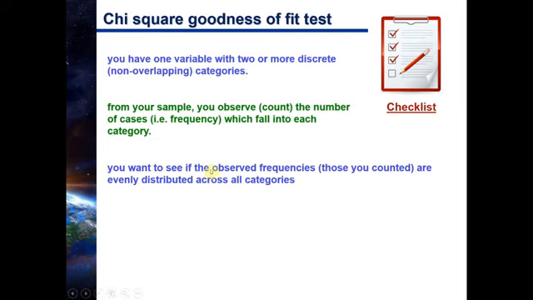Now what you want to do is answer the question of whether the observed frequencies, those that you counted, are statistically the same for each of your different categories. All right. So again, you're looking at your observed frequencies within each category.